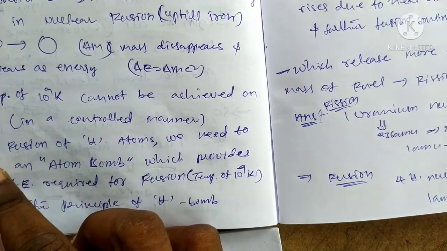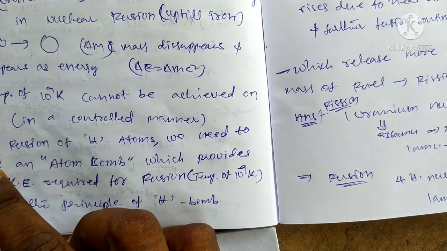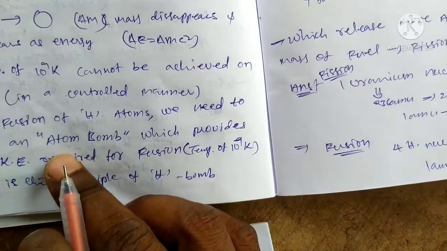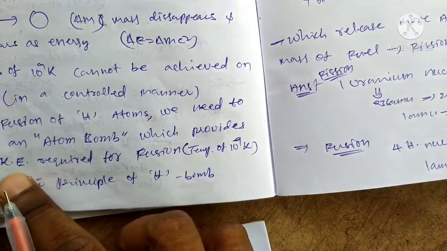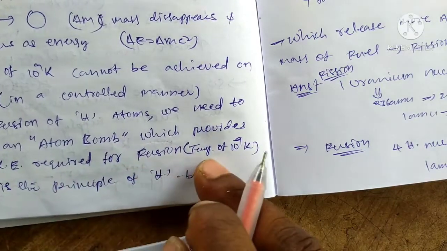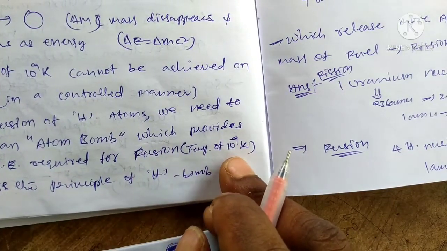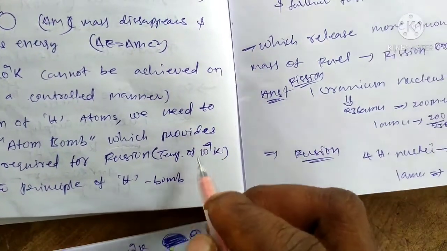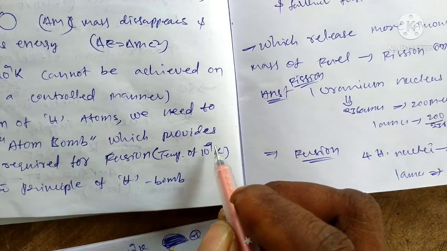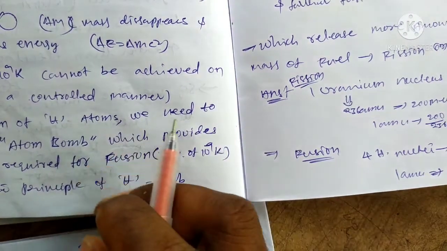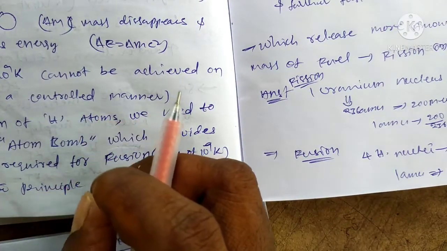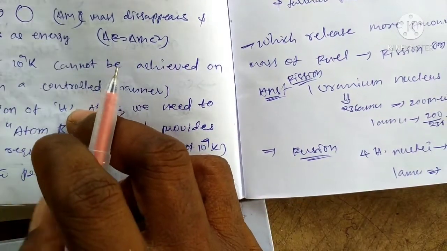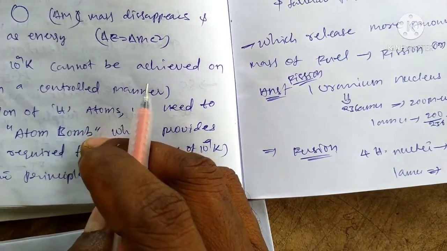It is controlled. Okay, to start the fusion in a hydrogen atom, we need to explode an atom bomb that provides the kinetic energy required for fusion at 10 to the power of 9 kelvins. This is the principle of the hydrogen bomb. At 10 to the power of 9 kelvins, the hydrogen atoms can disappear, that can be exploded, that means the molecules in the hydrogen atom are blasted.